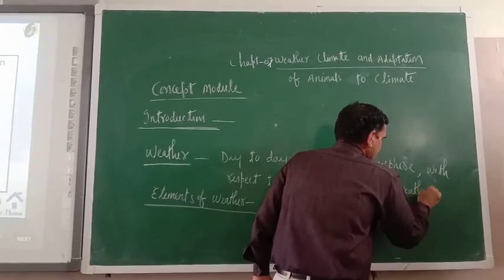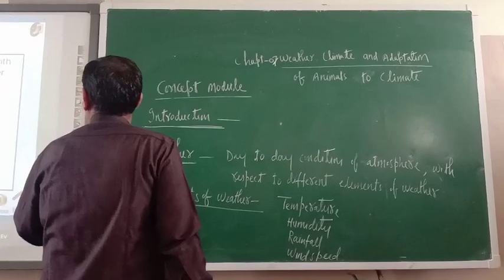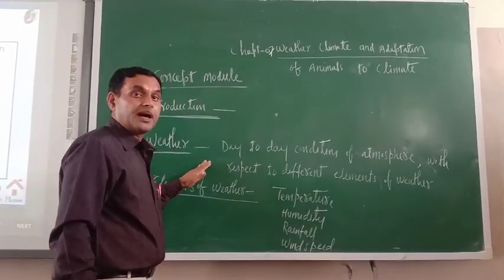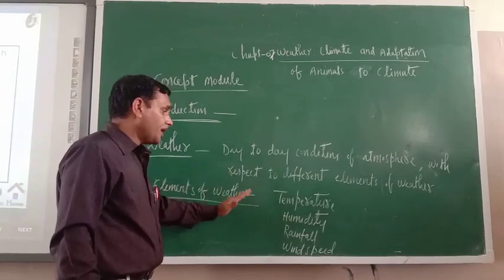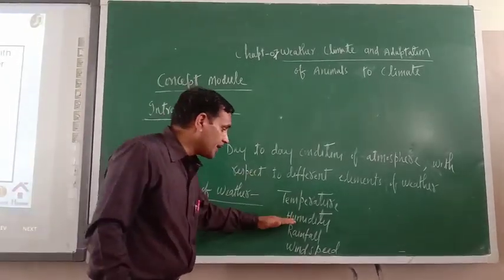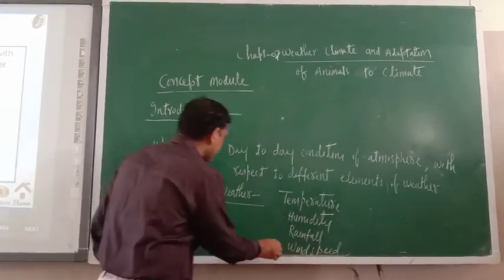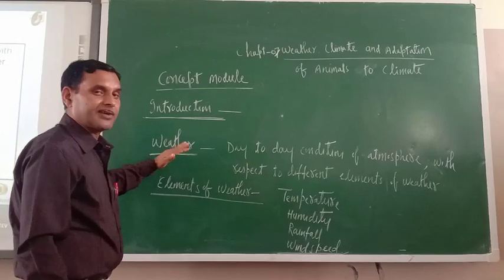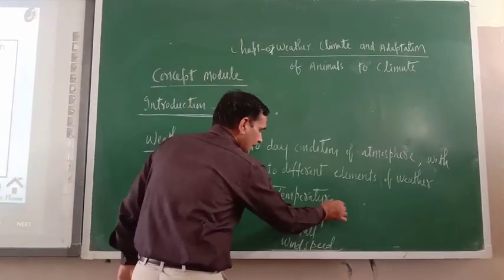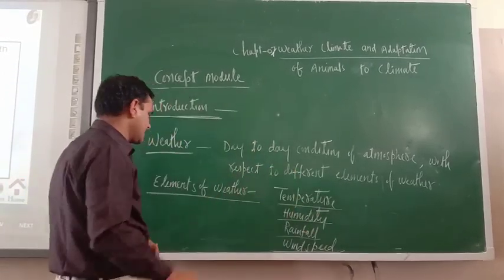Just try to understand here. We cannot determine weather if we do not consider temperature, humidity, rainfall and wind speed. The atmospheric weather condition can be determined by keeping in mind the temperature, humidity, rainfall and wind speed.